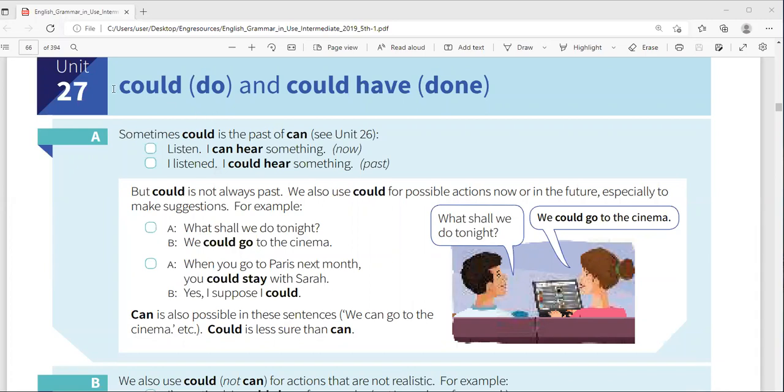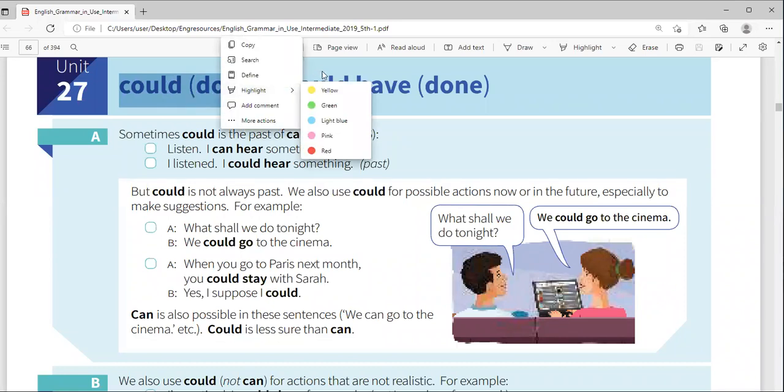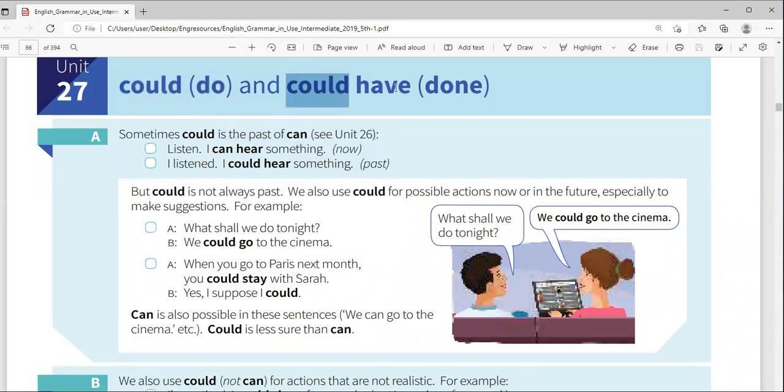In fact, surprisingly, the past tense of could do is could have done. This is the past tense: could have done. And I want people not to miss classes when we are doing these models, because when we see may, the past tense of may, we'll come and see this: may have done. When we come, for example, again, would have done, should have done. So I want us to really pay attention there.